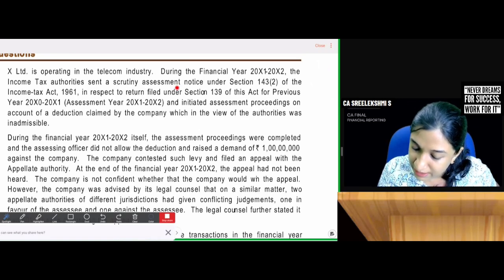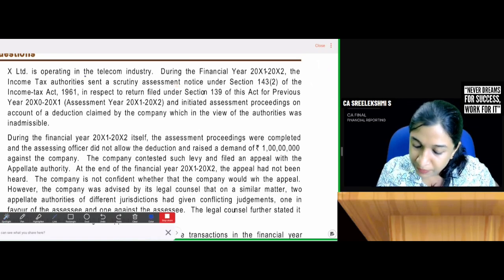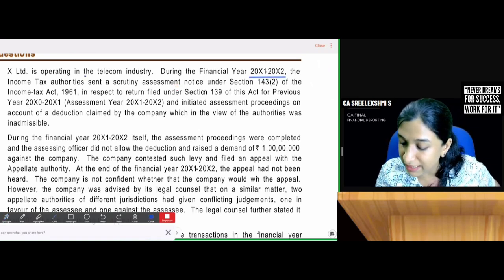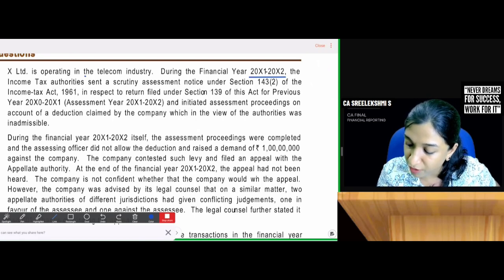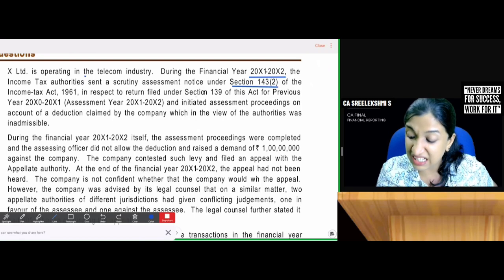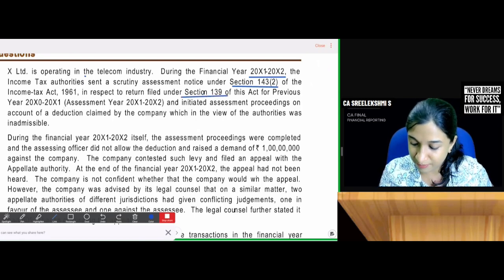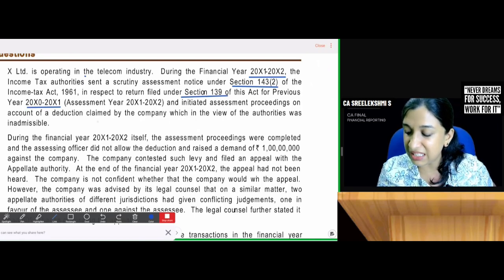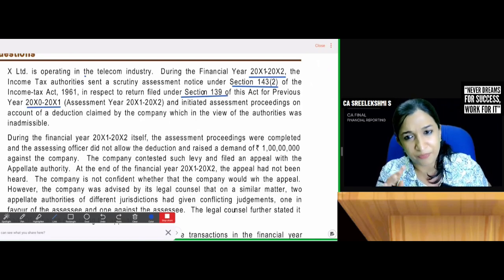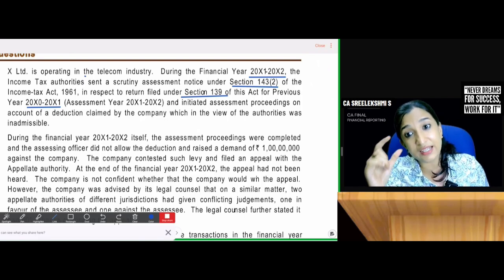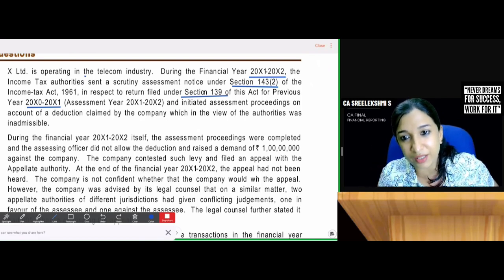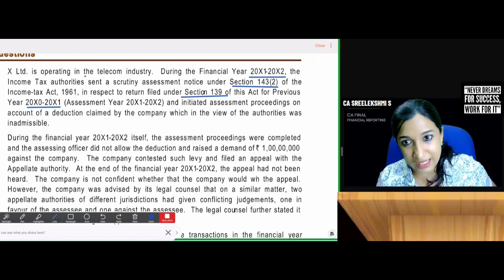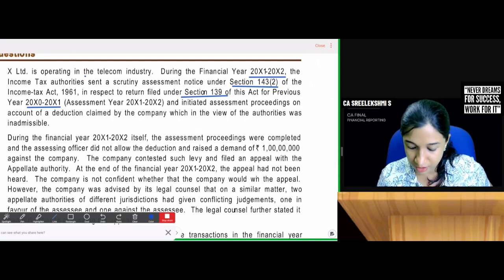X Limited is in the telecom industry. During the year, income tax authorities sent a scrutiny assessment notice under section 143(2) in respect of return filed under section 139 for the previous year, and initiated assessment proceedings on account of deduction claimed by the company, which in view of the authorities was inadmissible. So the thing is clear. There is an inadmissible expense, but you have claimed a deduction. So accordingly, you paid less tax. So they have raised a demand.